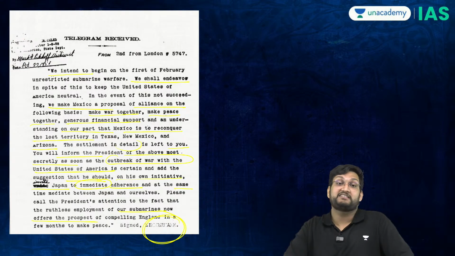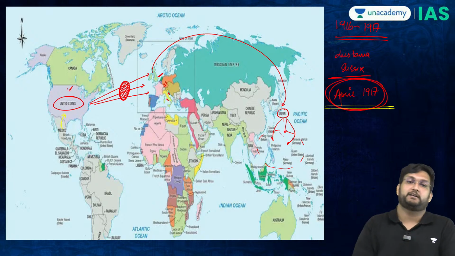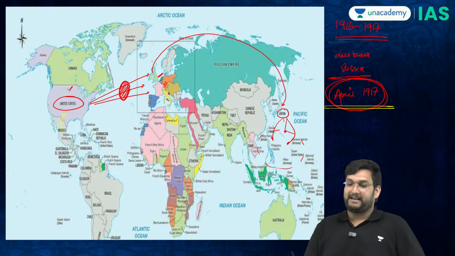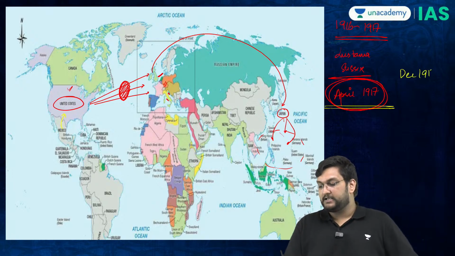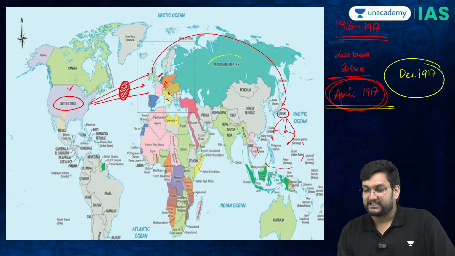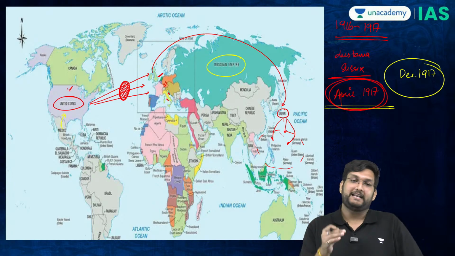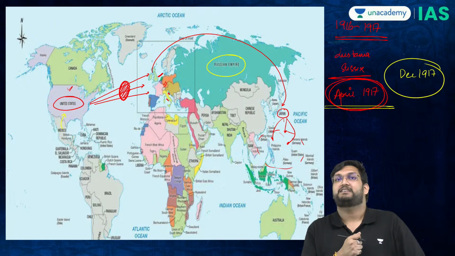As soon as the British received this, they transmitted it to the Americans, and now Woodrow Wilson will have no other choice but to enter the war. And in April 1917, the Americans will enter this war. But by December of 1917, something very unprecedented will happen in Russia. Russia will basically go through the Bolshevik Revolution. Lenin had now captured power along with Stalin.